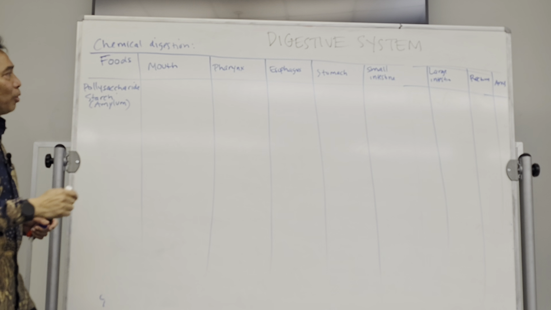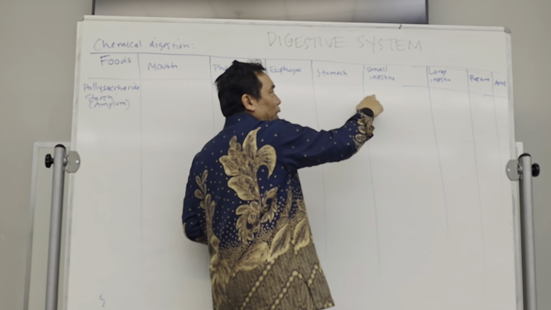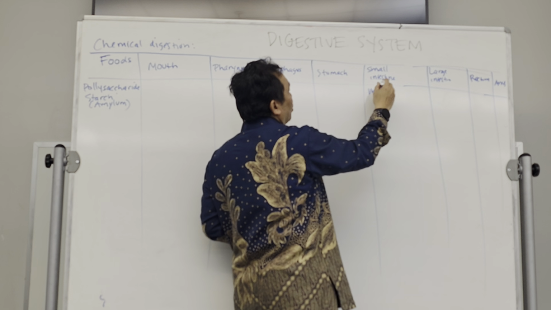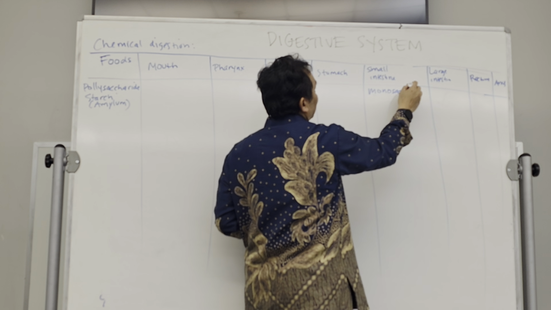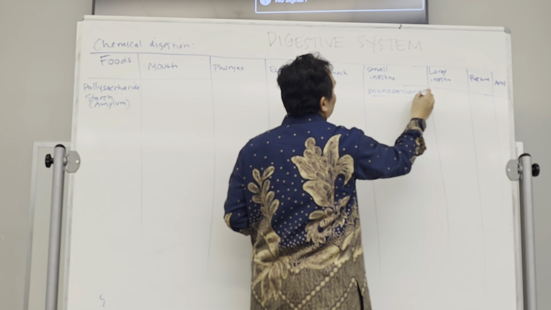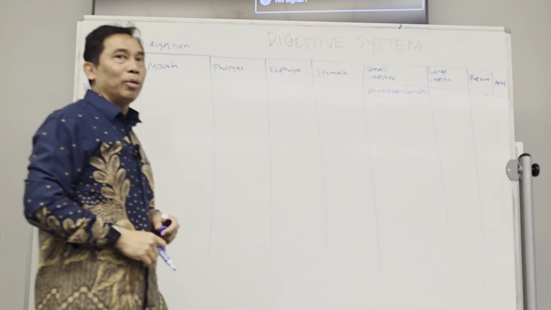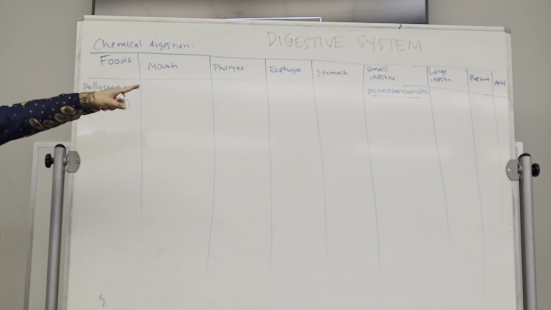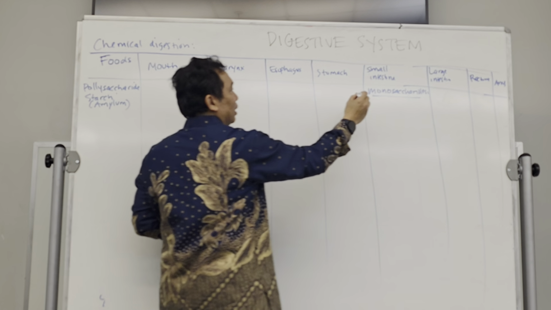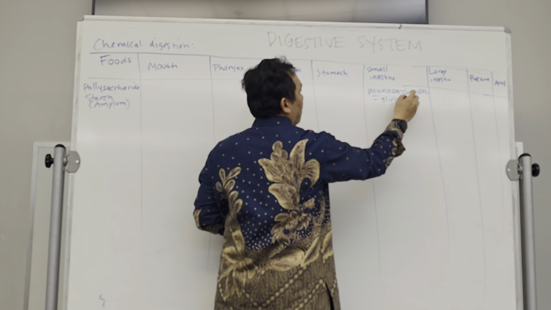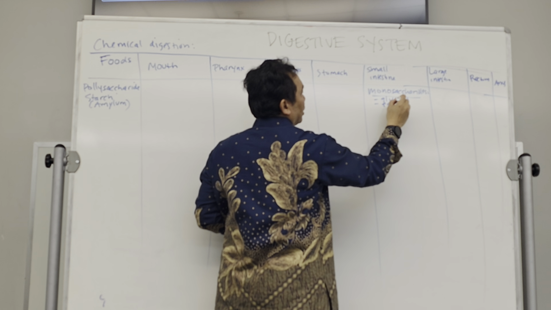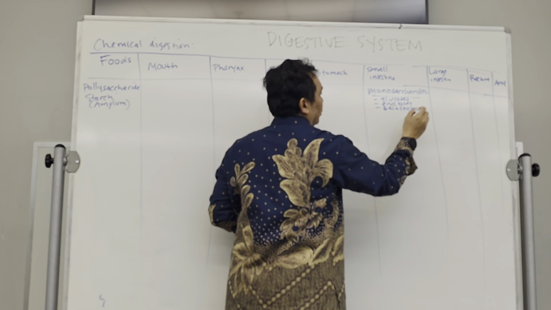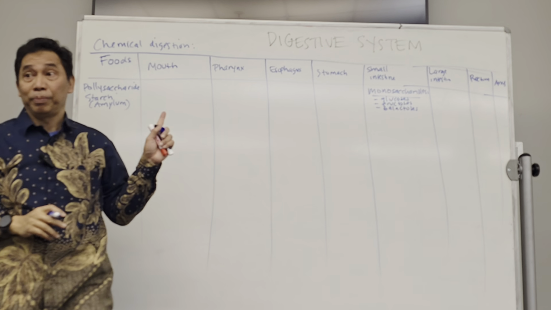Okay, and the product, which has to be present in the small intestine, what is the product called? Monosaccharide. Okay, so the products of polysaccharide digestion will be monosaccharides. And there are three main monosaccharides: glucose, fructose, and galactose. Okay? So this is the one that will be absorbed.